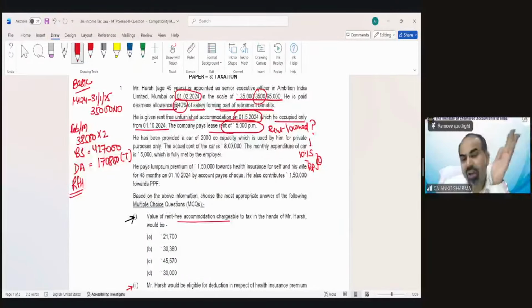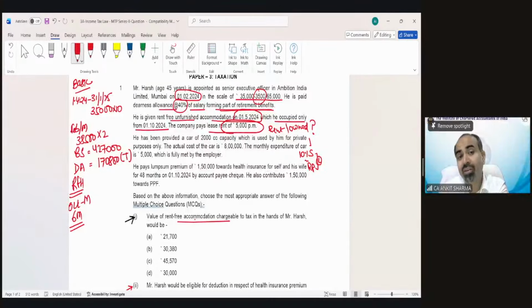So do I need to take it from May till March or from October till March? Absolutely right, from October. Well done. From October till March, we have to calculate: October, November, December, January, February, March. So total 6 months calculation has to be done.